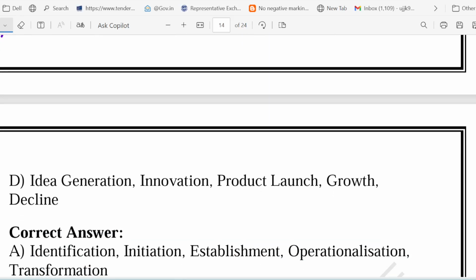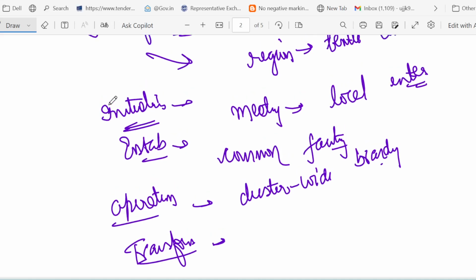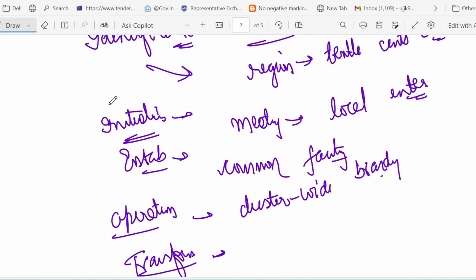So friends, remember there are 5 phases of cluster development. First of all, identify, then initiate. Identify means you find the potential cluster. Initiate means you build a strategy, you build a shared vision. Establish means you set up a structure, set up a common facility, start development. Operationalization means a functional cluster with active participation. And transformation means long-term sustainability, scaling, innovation and networking.